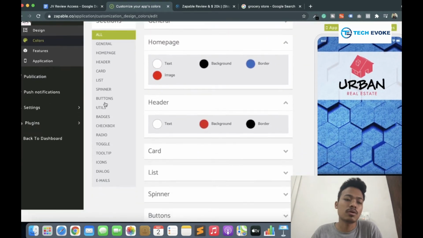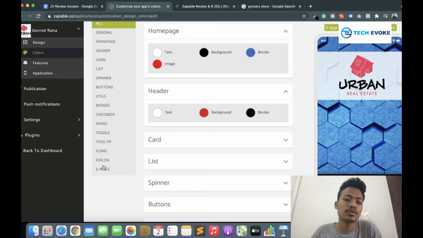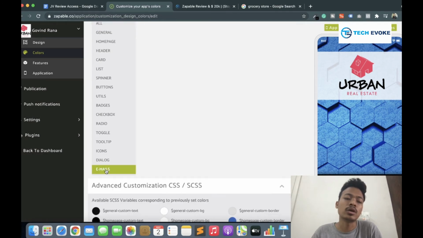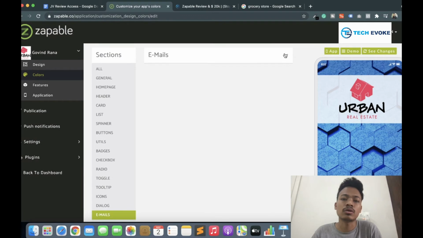There are lots of options here, such as icons, dialog, and emails, how your emails look on your app. These are the color options you can change according to your use and your app, whatever changes you want. So without further delay, let's go to features.